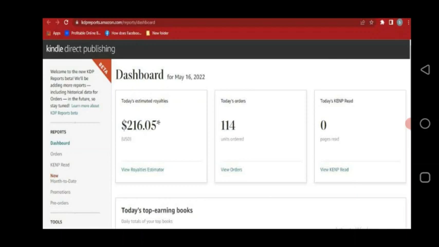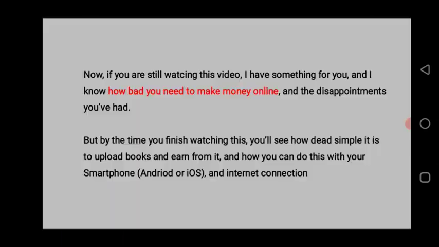For the house that you live in, the money you pay to stay there is called rent. The money people pay for hospital is called bills. The one they pay for school is called fees, right? So money for Amazon Kindle is called royalties. I will also show you how these royalties are divided, and how these royalties are being credited too, right?